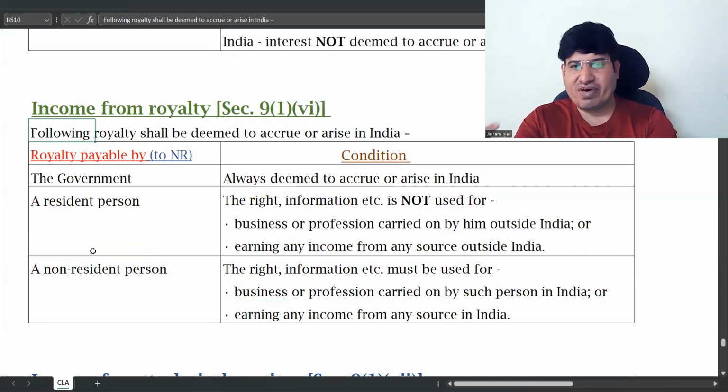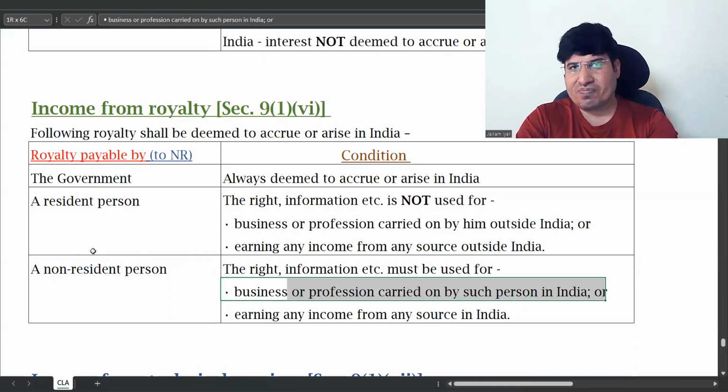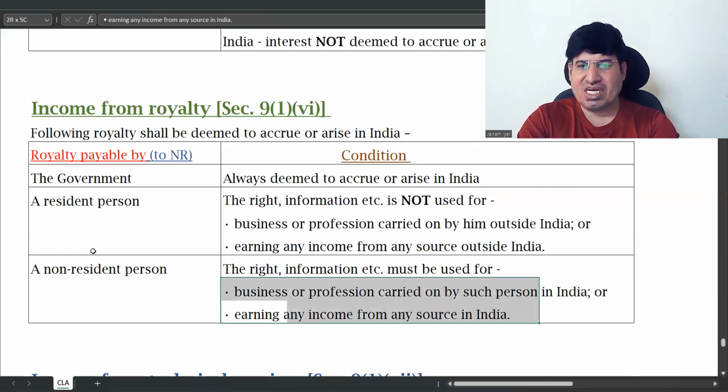The person who has given the right information is also a non-resident. The person who has taken it is also a non-resident. But the one who has taken it is using it for carrying on business in India. Then that royalty will become taxable, for earning any income or source in India.